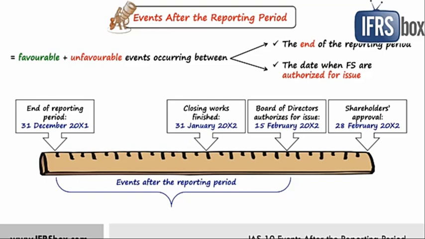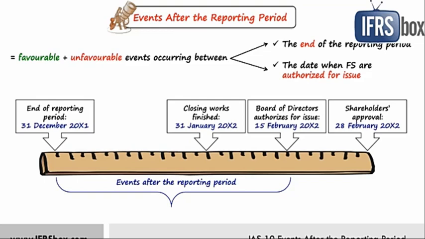This is the meaning of the events after the reporting period, events that occur between the financial statements period end, in our example, 31st December, and the date the accounts are approved by the board of directors and authorized for issue, that is, in our example, 28th February of the next year.